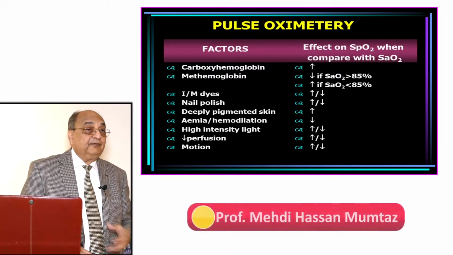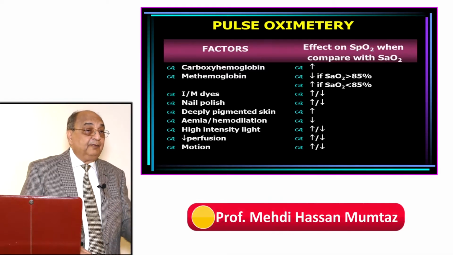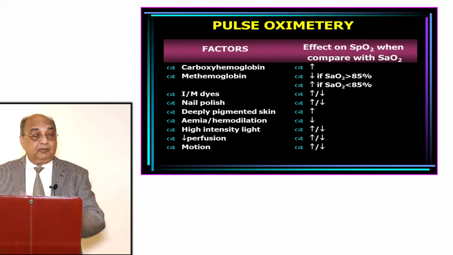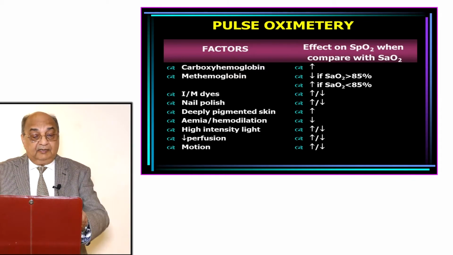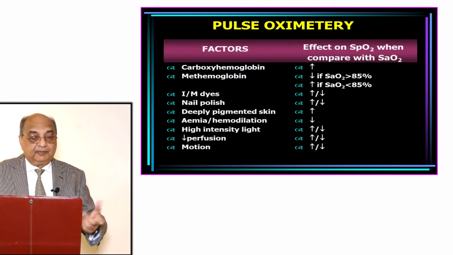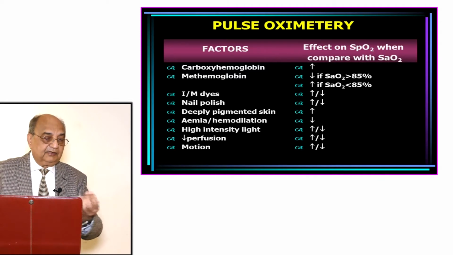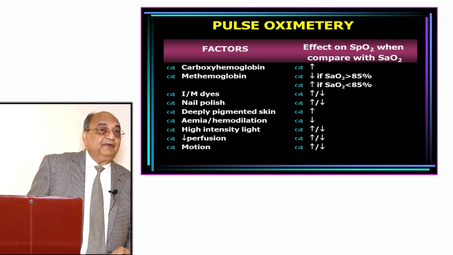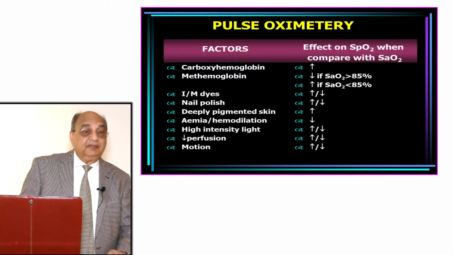You will have to give a reducing agent to get rid of methemoglobin, right? So it is oxidized hemoglobin. It can give you the wrong saturation also. Then if you give dyes, intravenous or intramuscular, or nail polish that you apply daily, it can give you wrong SpO2. It will not give you the exact SpO2, right?